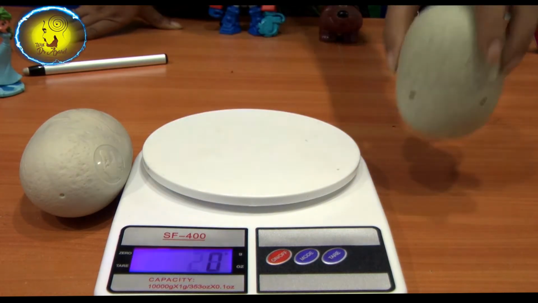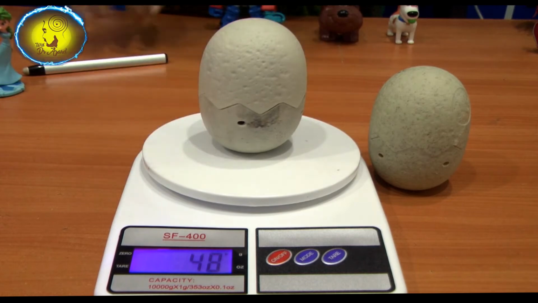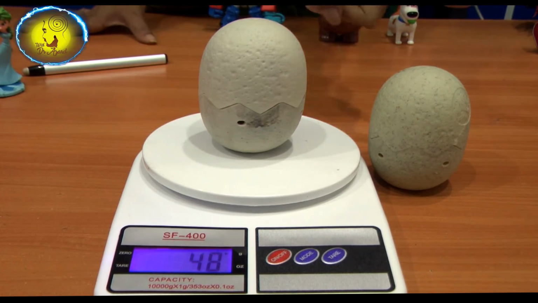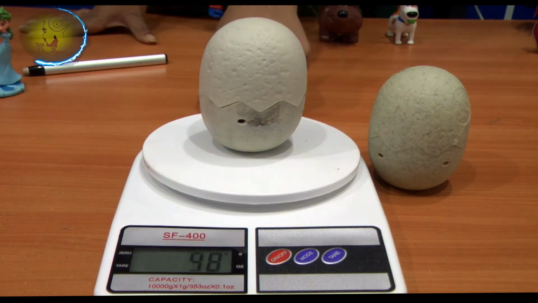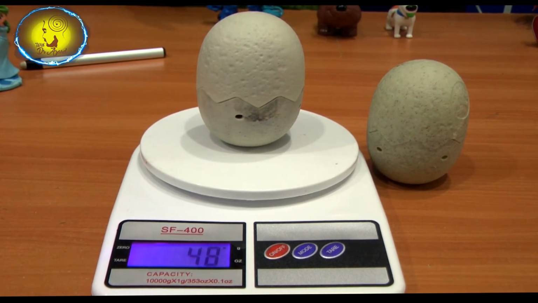Right, let's keep it here and let's keep this one also here. My God, what happened? It's 48. How can that be? Both are similar in size. They are equal to one another, but this one showed 48 grams.